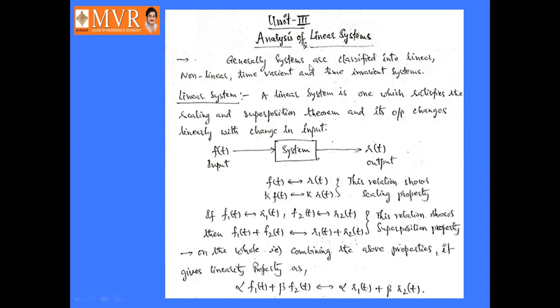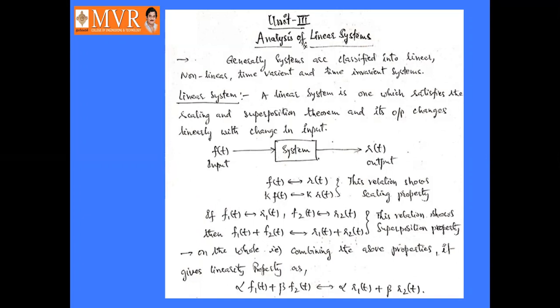So what is meant by a linear system? If you take any linear system, a system is one which will take the input signal f of t, and the output signal is r of t. See this diagram, f of t is the input signal, r of t is the output signal. What is meant by a linear system?